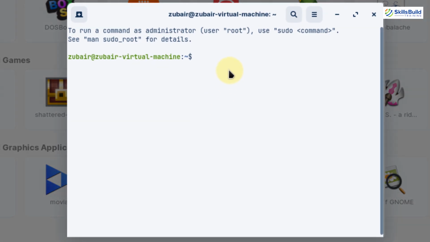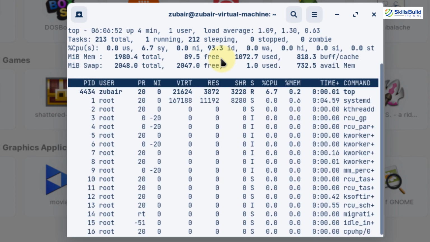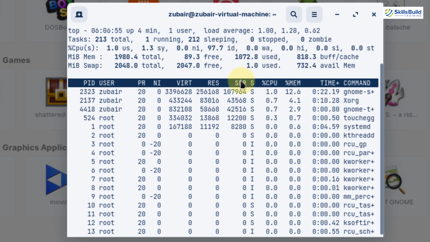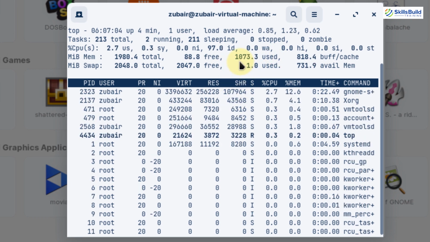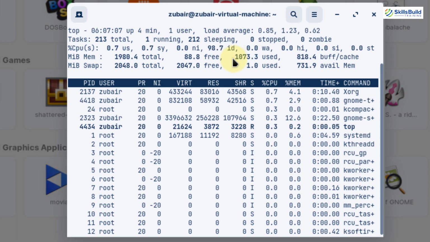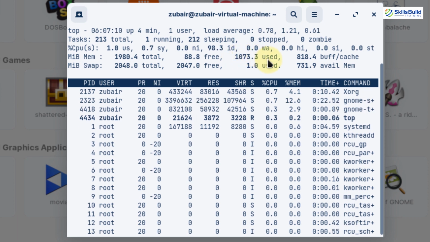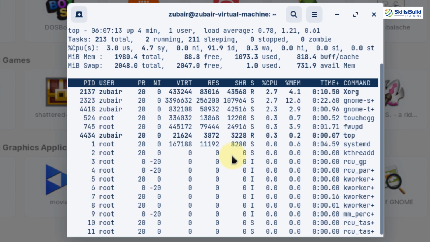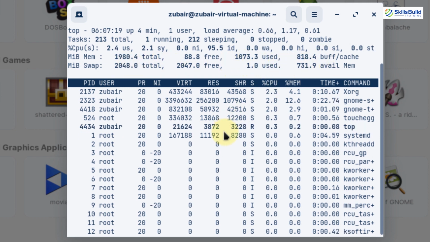Now let's see how many resources this system has and how much it uses. I will just type top here, and we have information about the system resources being used at the moment. At the moment, this system is using almost 1073 megabytes of RAM, and then we have all the information about processes and the resources used by each process. Then we have some swappiness value information and many other things.